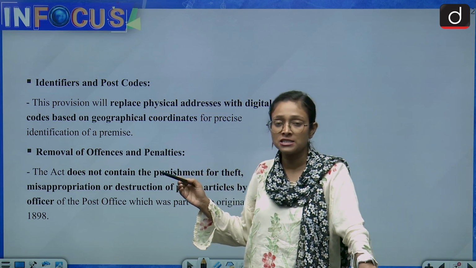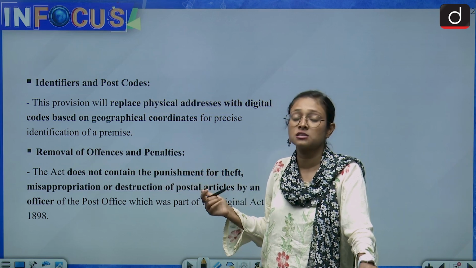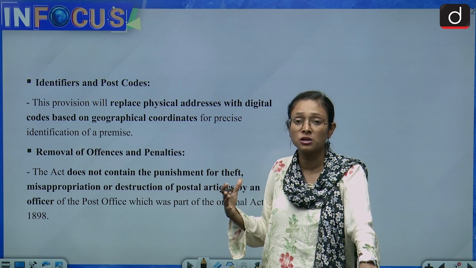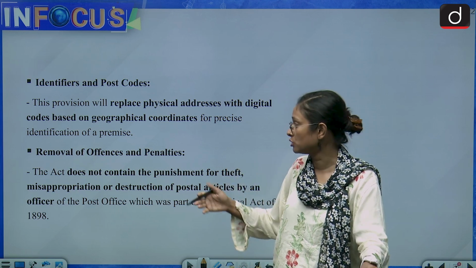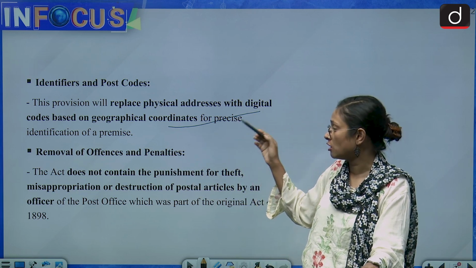Now we come to another one, which is about identifiers and post codes. Identifiers and post codes would be replaced from physical to digital. And this is a very good step, because we are living in a digital world and it's very important that it should be digitally coded, along with the geographical coordinates.